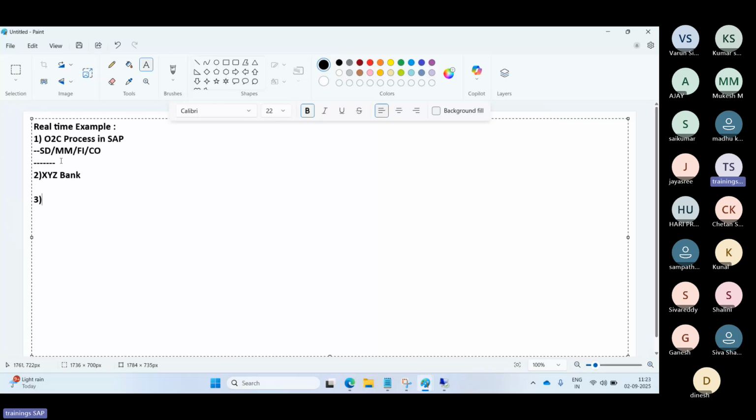Now let's talk about S/4HANA and BTP. One manufacturing company wants a mobile app for its field engineers to check spare parts and stock in S/4HANA. The problem is that the SAP standard Fiori app does not have the required field service stock view functionality. The solution via BTP is to create a customized UI app in BTP that connects to the backend S/4HANA system via cloud connector, and deploy the app there.